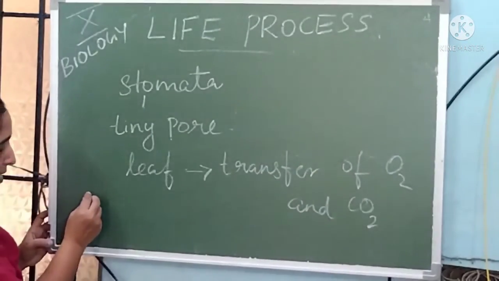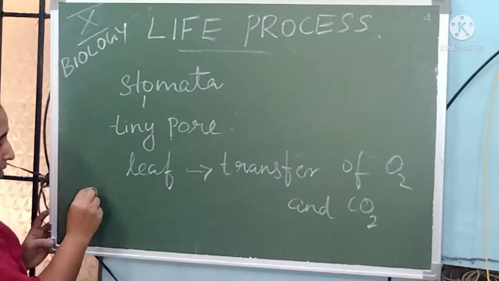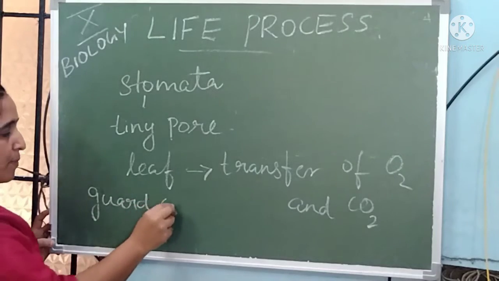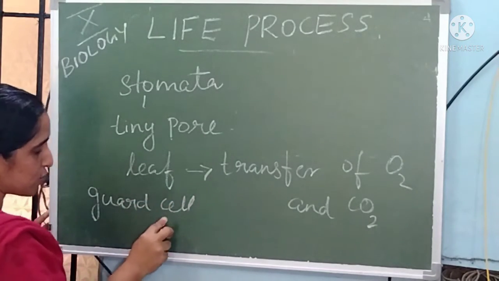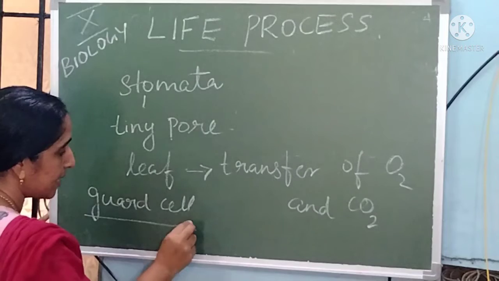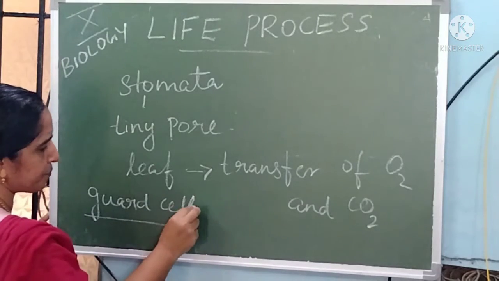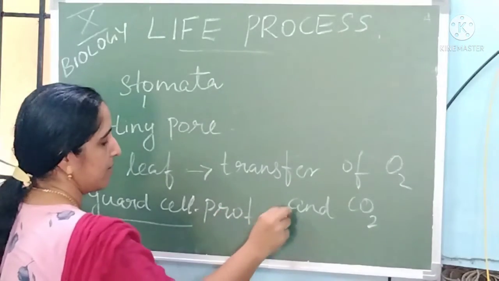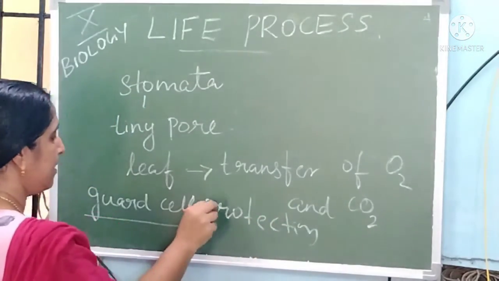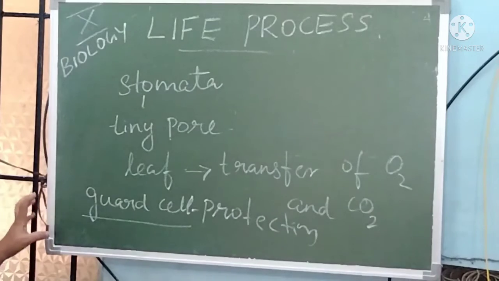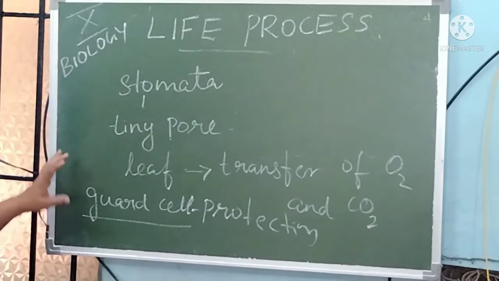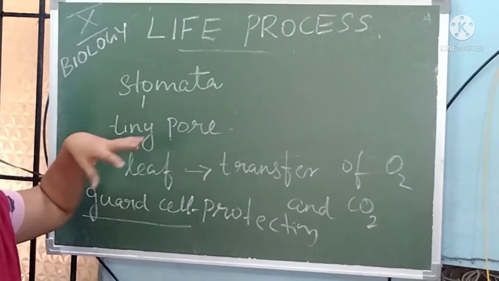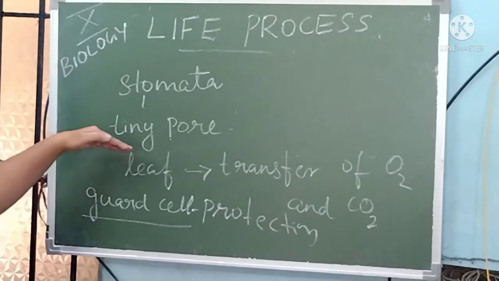Stomata are covered by guard cells. The guard cells give protection to the stomata.